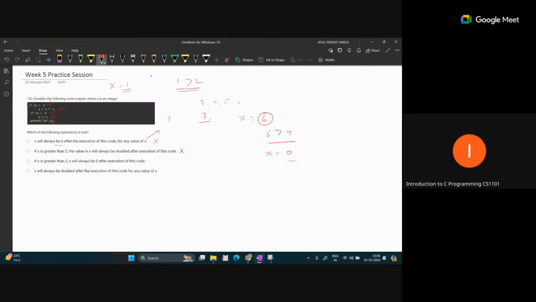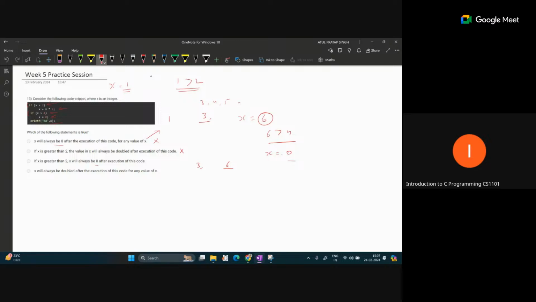Then if we check, if x is greater than 2, x will always be 0. Is this correct? Because if x is greater than 2, as you can see in the code, our value will always be doubled. So if we are passing 3, 3 will become 6 in the first statement, then the second will also be true. So for any value greater than 2, both conditions will be satisfied. Both if statements will be satisfied, and the second if statement is actually setting x equal to 0.